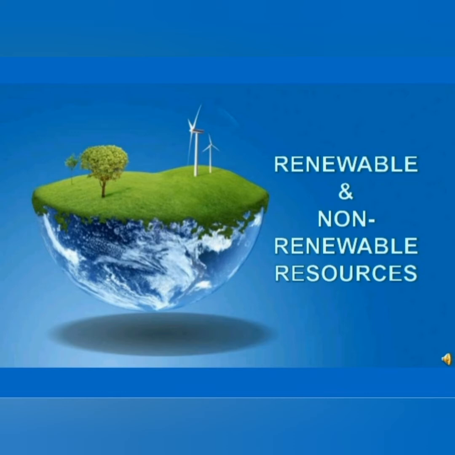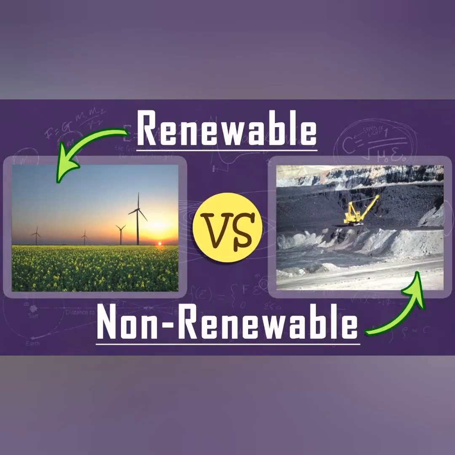So it can be renewed. That is, in spite of using it again and again, we will keep getting more of it, so we needn't produce anything. It is nature, so from nature we get it. So, clear? Since these resources are safe to use and available in abundance, nowadays the use of renewable resources is increasing worldwide.